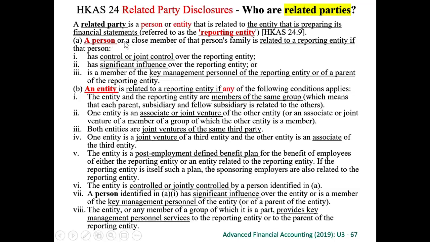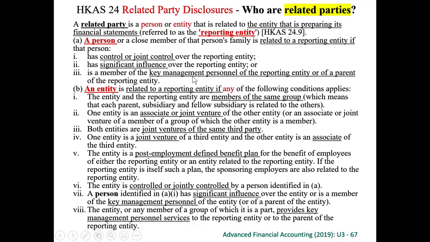A person, or the close member of that person's family, will be a related party if that person has control. If I control an entity, I'm a related party. If I've got joint control over the reporting entity, I'm also a related party. If I've got significant influence over the reporting entity, I am a related party.